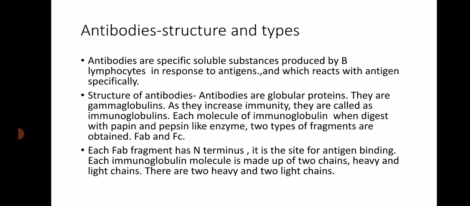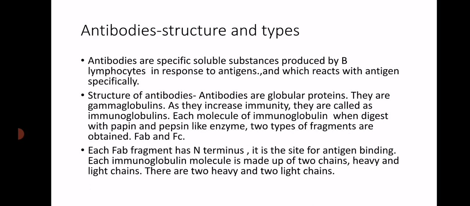So antibody has a Y-shaped structure, and it is actually an immunoglobulin. When it is digested with papain and pepsin like enzymes, we get two fragments, FAB and FC. FAB fragment is the fragment for antigen binding, FC fragment is the fragment crystallizable. We know that each FAB fragment has an N terminus and it is the site for antigen binding. So when antigen comes in contact with the antibody, this antigen goes and binds with the FAB fragment. In our next slide, we can observe the diagram of this Y-shaped structure of antibodies.